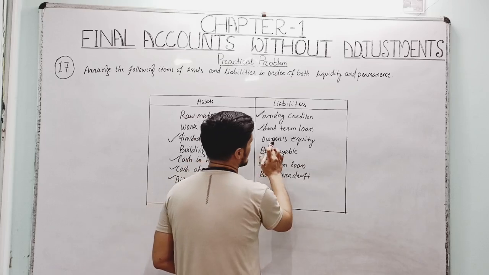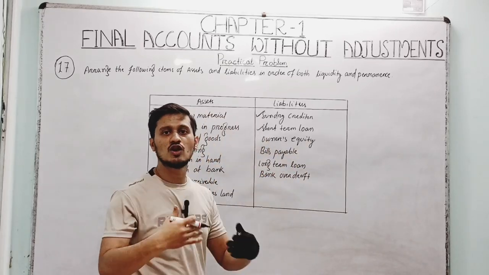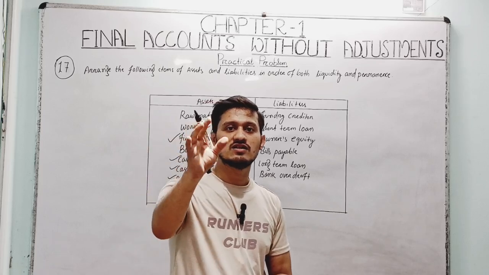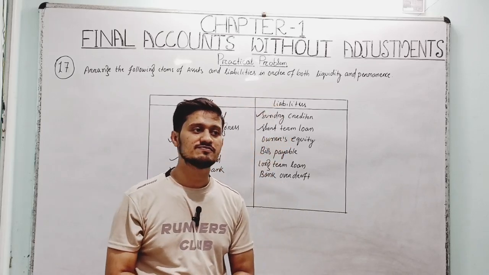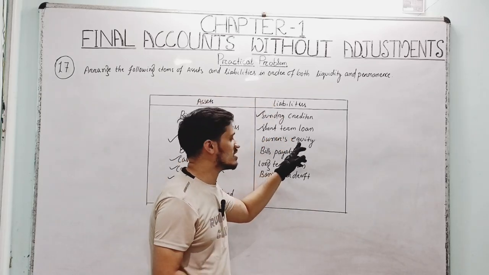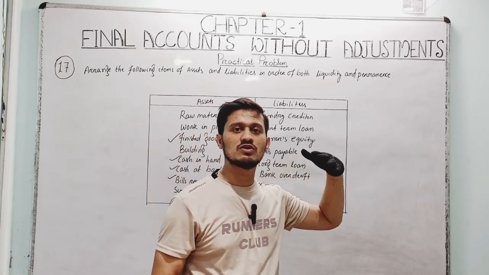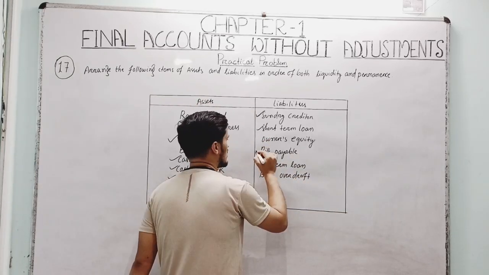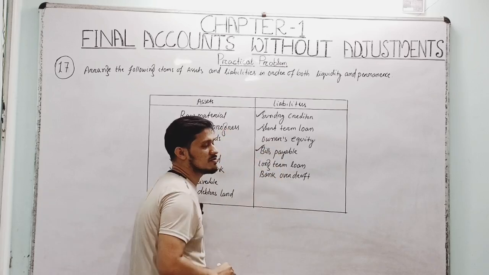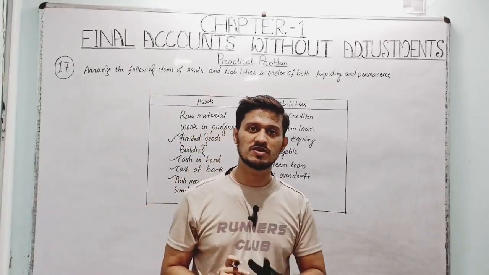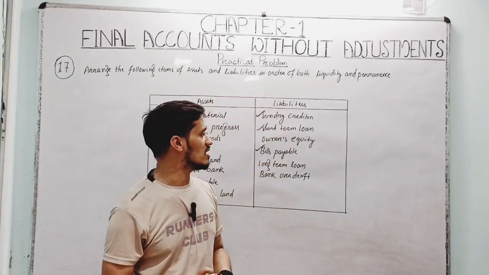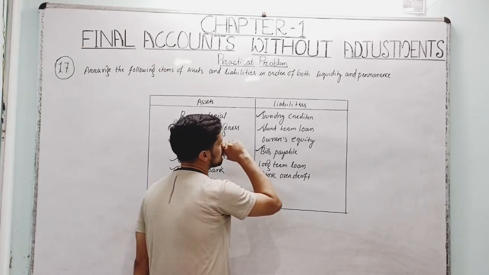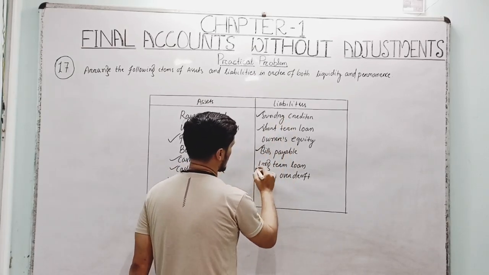Owner's equity is capital; it will run for the business as long as the business survives, so it is more than one accounting period and will not be counted as liquidity and permanence. But bills payable will be payable within one accounting period. It's a kind of agreement. You have to pay within one accounting period. That's why bills payable is liquidity and permanence.